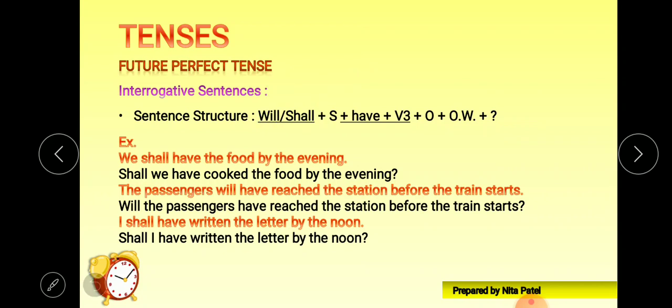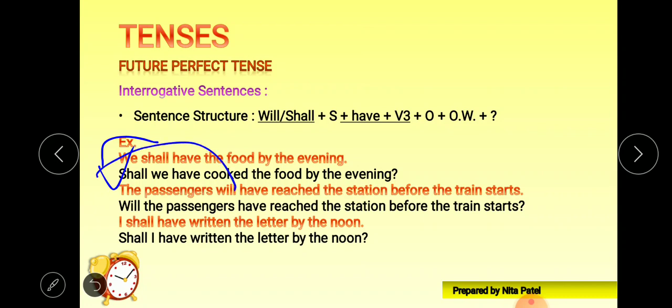We shall have the food by the evening. We shall have, I think I missed here, cooked. Anyways, we shall have cooked the food by the evening. What will we do? We'll put shall or will in the beginning. The rest of the thing will just come after it. Shall we have cooked the food by the evening? Question mark. Right.